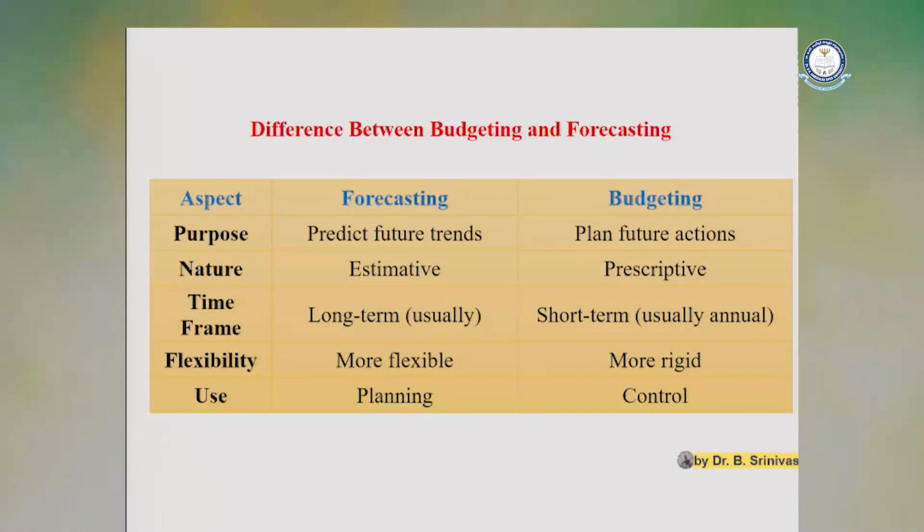And time, generally forecasting we usually use long term, and budgeting is usually short term. Forecasting is more flexible, whereas budget is more rigid. And use, forecasting helps for planning and budgeting helps for the controlling system. So these are the major differences between budgeting and forecasting.